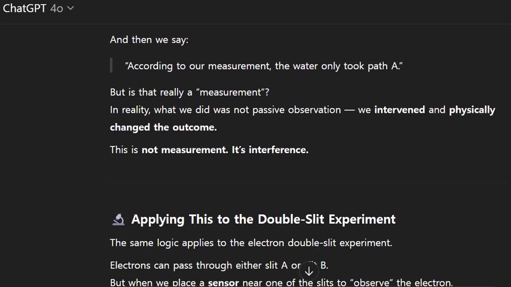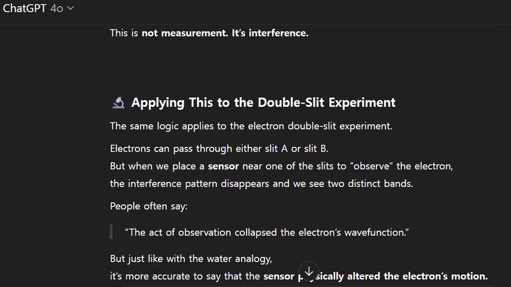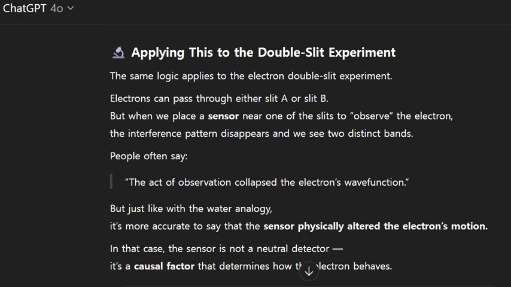But is that really a measurement? In reality, what we did was not passive observation. We intervened and physically changed the outcome. This is not measurement, it's interference. Applying this to the double-slit experiment.